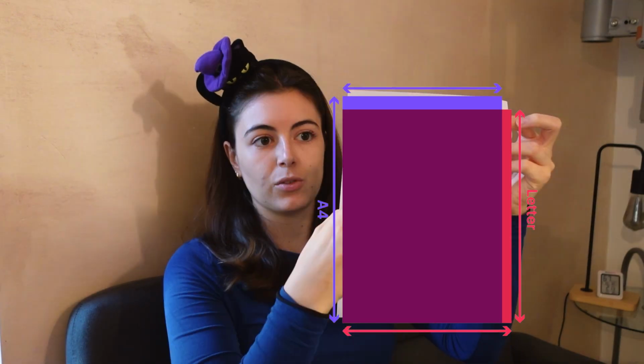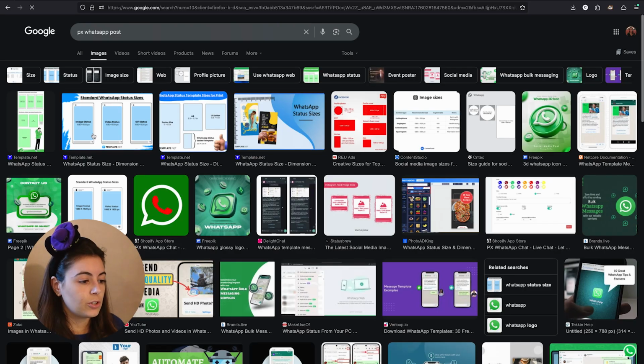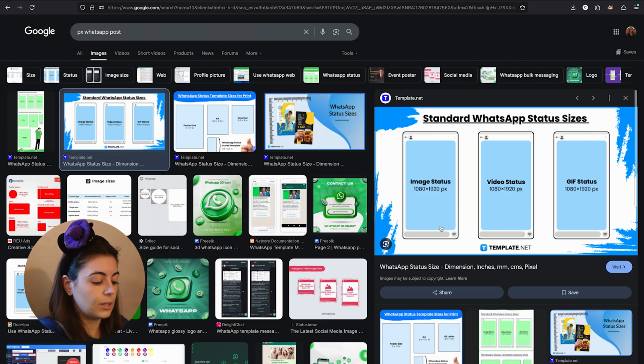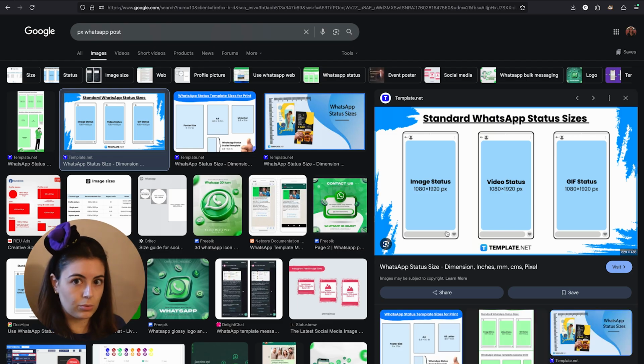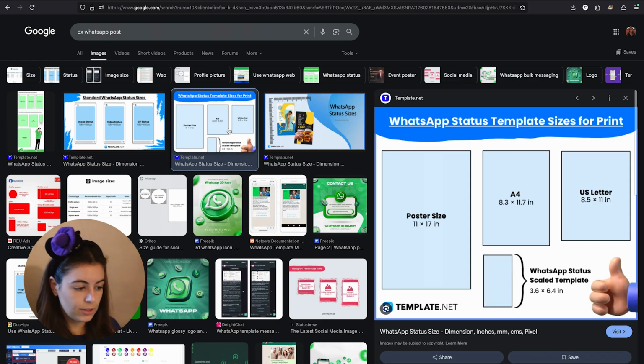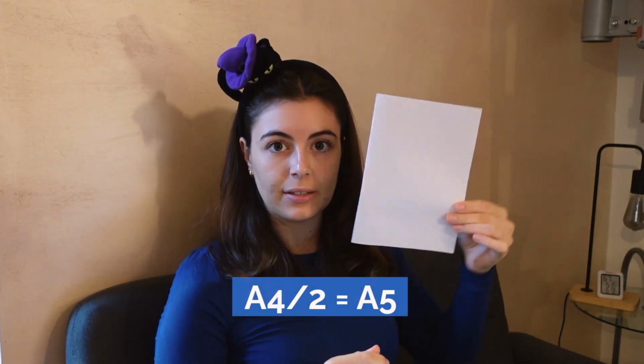Now comes the size. So this is an A4 paper. For whoever's not in the EU, A4 is kind of bigger than the letter, but the letter I think is wider than this one. Anyways, what I want to do is Google the right pixels to send posts on WhatsApp. Okay, so apparently an A4 is fine, but I'm gonna try and figure out what size I want this invite to be. Half an A4 is A5, which I think is pretty nice. So maybe we can work with this one.